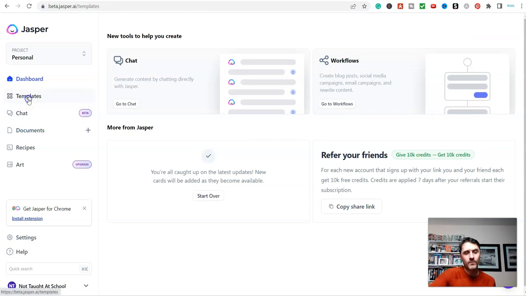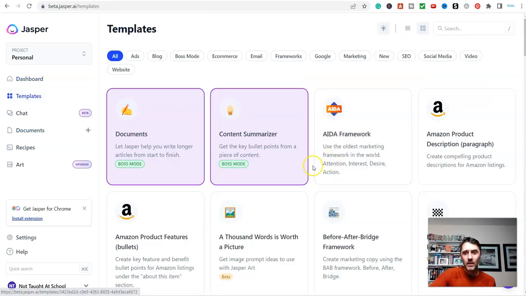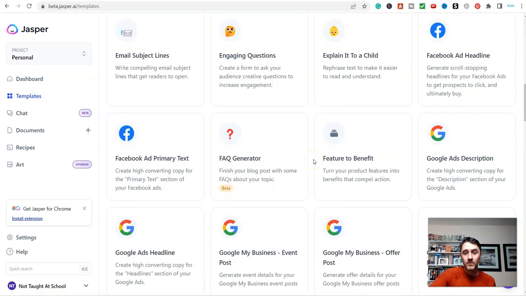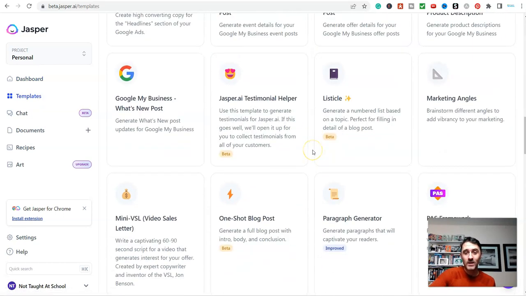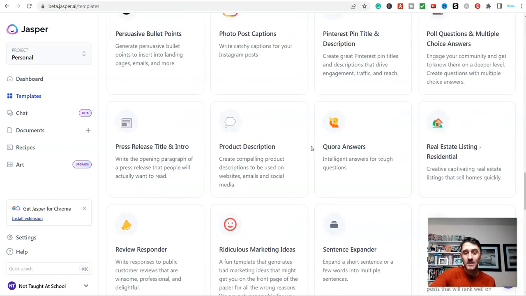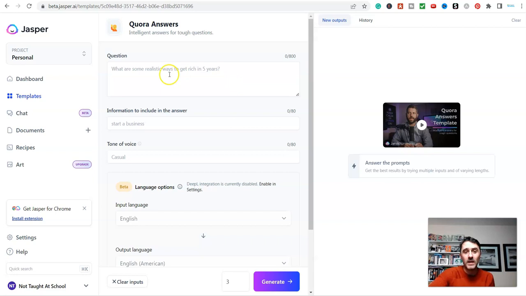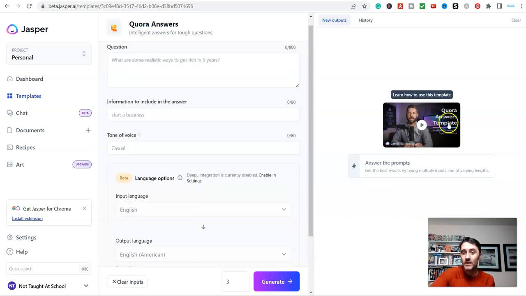We could come on here and we could go to templates. Now on here, they also have, let me scroll down and find it for you, believe it or not, a feature whereby you can basically use it to answer Quora questions. So look, Quora answers, intelligent answers for tough questions. So basically you can go over to Quora and how it works is you just paste in the question in here, and then over on the right hand side, once you've gone through all of this down here, it will give you the answer.